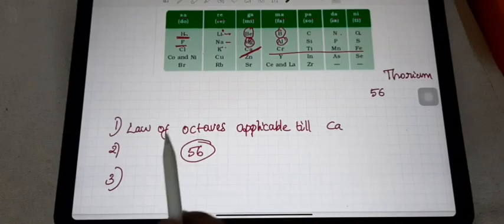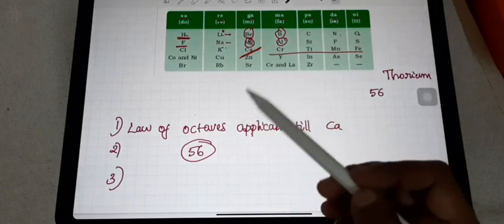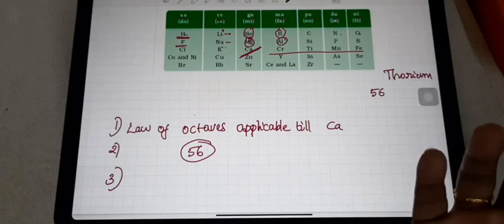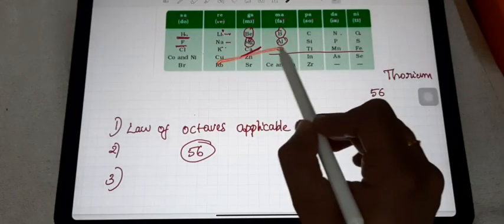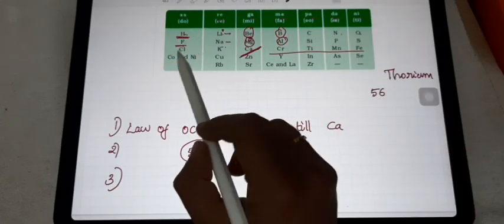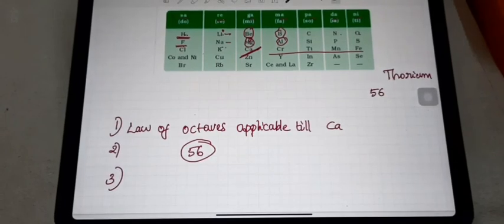The law of octaves works only till calcium, and after the discovery of more elements, their properties do not fit with this law. And the last one: 2 elements in one slot, and some of them did not match in their properties. That is also considered one of the 3 limitations of Newlands' octaves.